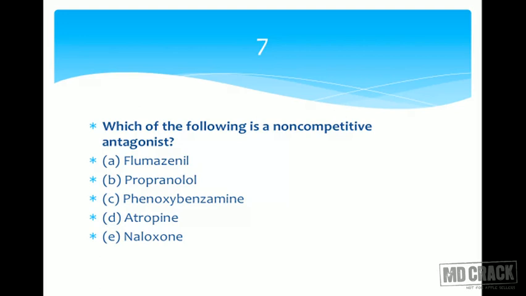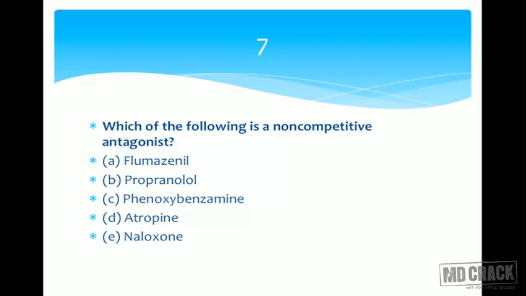So if a drug is combining at an allosteric site, same receptor but different allosteric site, then it's called a non-competitive antagonist. So that's your phenoxybenzamine, a non-competitive antagonist of norepinephrine. A rare example, that's why you need to remember the name phenoxybenzamine, an alpha blocker.